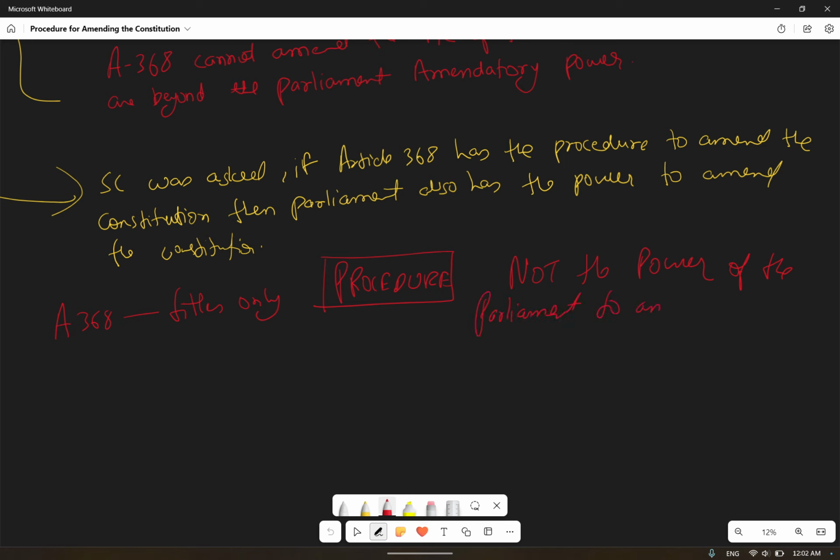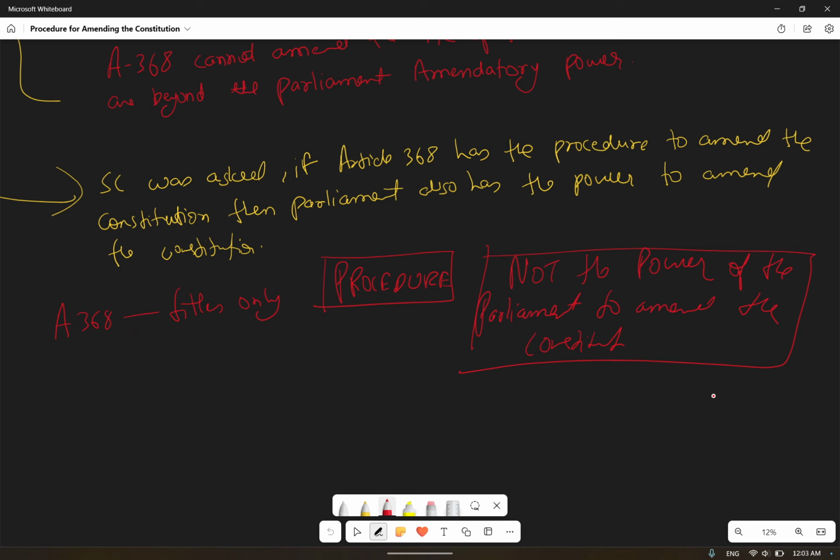not the power of the Parliament to amend the constitution. Understood? The Supreme Court said that yes, you are correct, Article 368 gives the procedure. It is not talking about the power of the Parliament, that you have that power, you can do so. It only talks about the procedure and how you are going to amend the constitution. It does not give the power to Parliament to amend the constitution. Okay, and the Supreme Court directed that if you want to amend the constitution, you are free to do so, but in any case you are not going to amend the fundamental rights of the constitution.